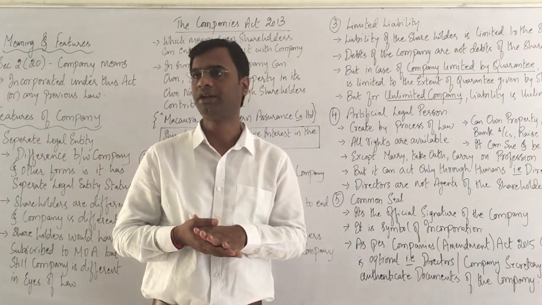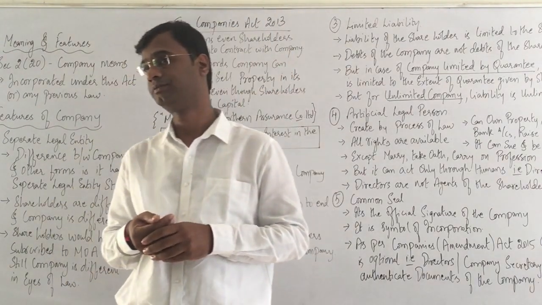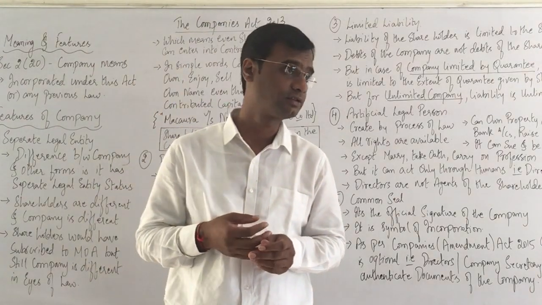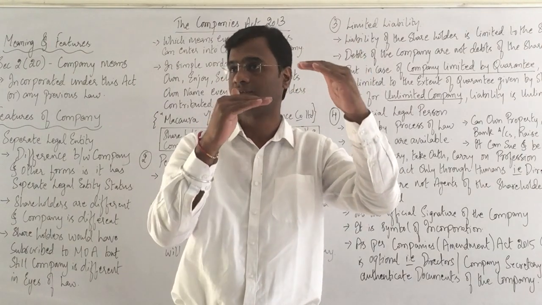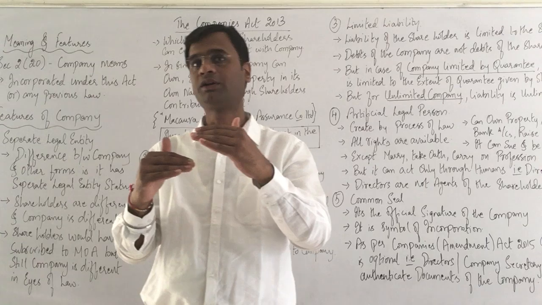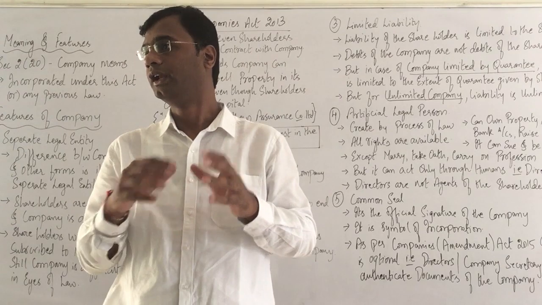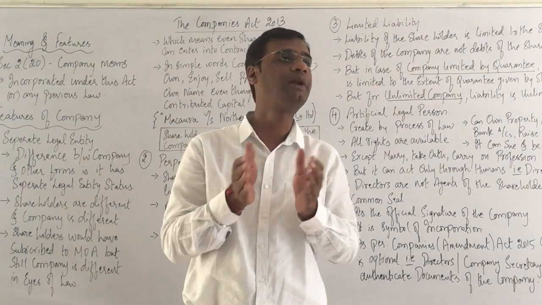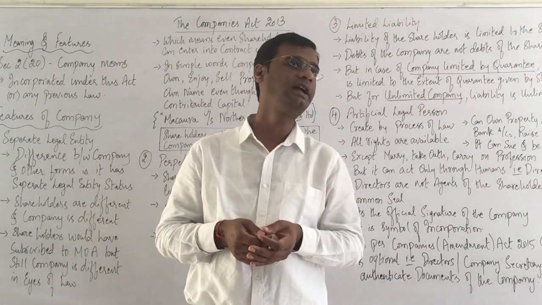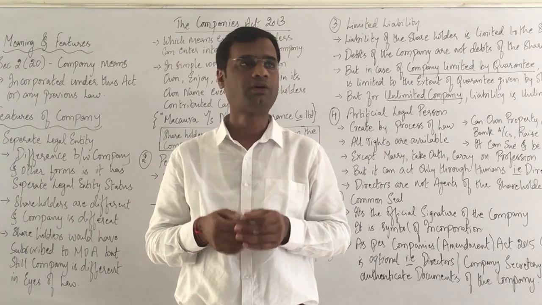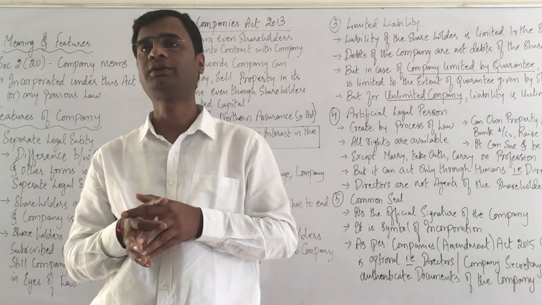Formerly, it was called the Companies Act 1956, which had 648 sections. When I say sections, please do remember that when we have sections, we have subsections, we have clauses, we have subclauses. So all those 648 sections in the 1956 Act were replaced by the Companies Act 2013. There are currently 484 sections. For our present scenario, we will be discussing the basics of the Companies Act 2013.